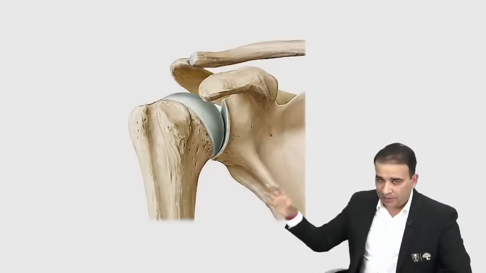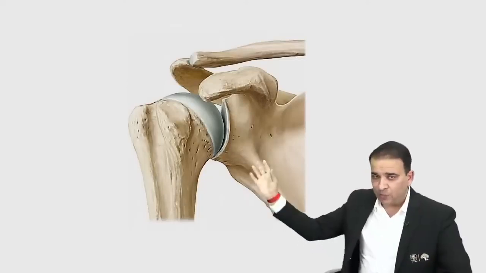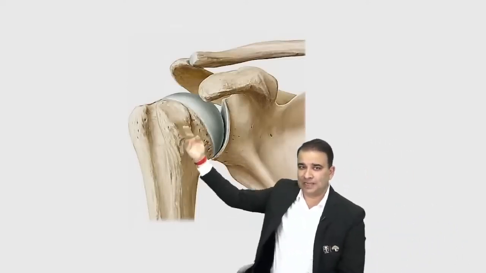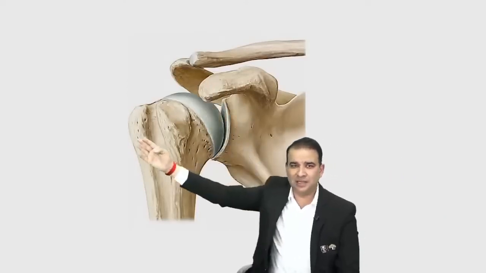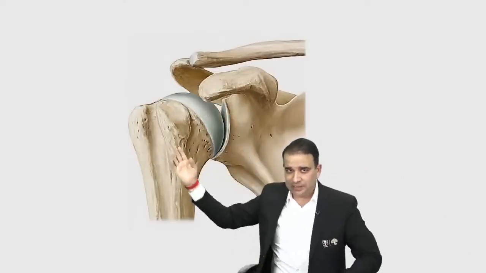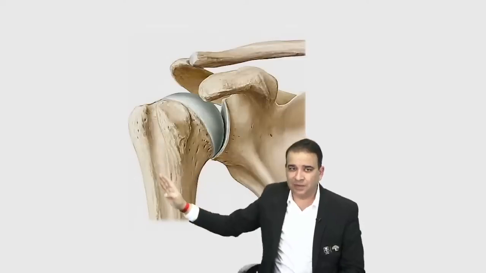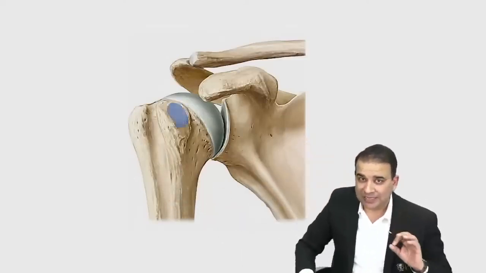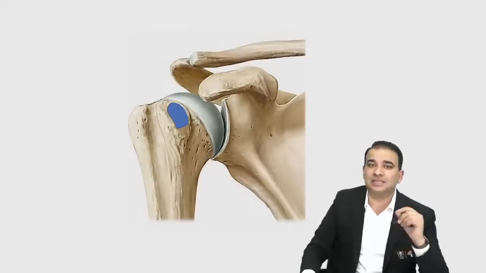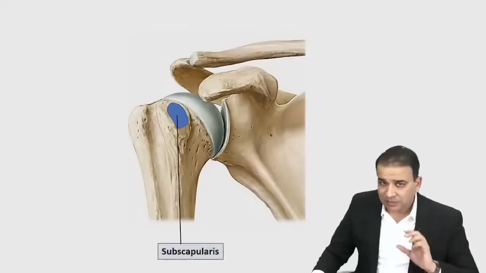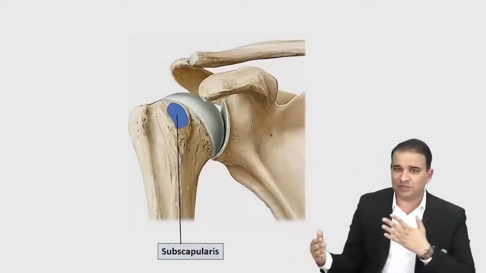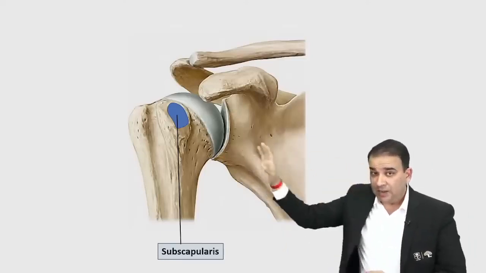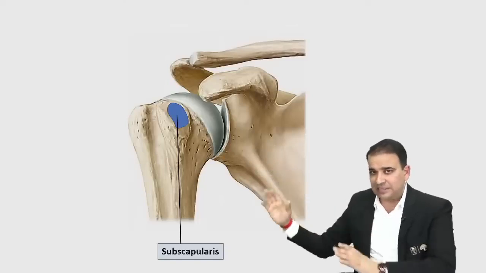Now when you look at the upper end of the humerus here and along with the scapula, obviously I don't have to tell you these are the bony prominences. That's a coracoid process, acromion process, that's a lesser tubercle, that's a greater tubercle, and there is a bicipital groove in between. Now, the muscle which is attached to the lesser tubercle is subscapularis muscle. This subscapularis muscle is coming from the subscapular fossa and inserted onto the lesser tubercle. And I want to go in a certain sequence here.